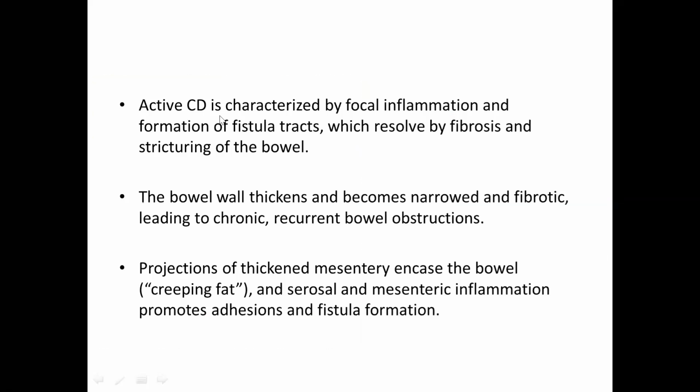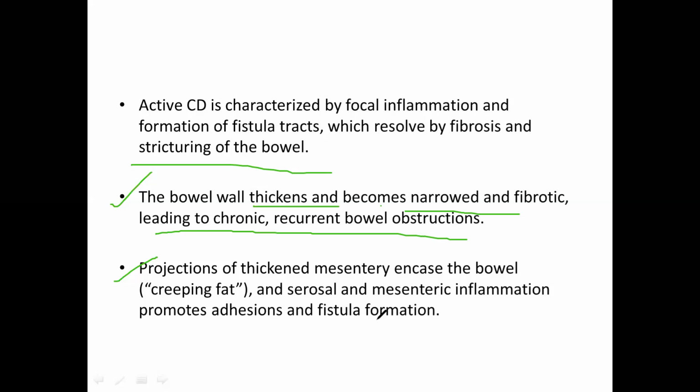Active Crohn's disease is characterized by focal inflammation and formation of fistula tracts which resolve by fibrosis and stricturing of the bowel. We will see that in the diagram also. The bowel wall thickens and becomes narrowed and fibrotic, leading to chronic recurrent bowel obstructions. And again, projections of thickened mesentery encase the bowel, and serosal and mesenteric inflammation promotes adhesion and fistula formation.